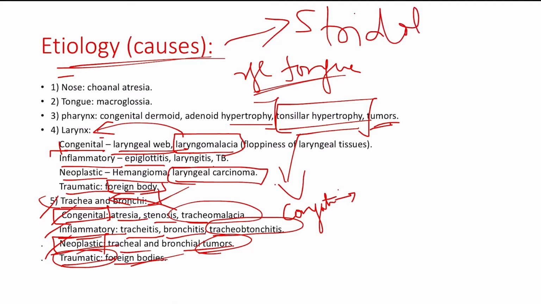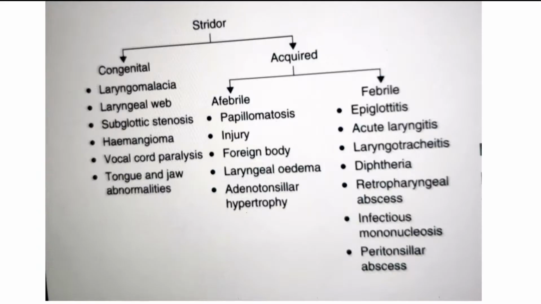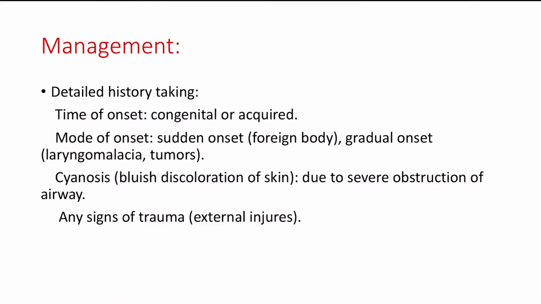Okay, you just try to remember the 5 headings here. One is the nose, tongue, pharynx, larynx, and finally you have trachea and bronchi. Okay, so we have completed the types and then the etiology causes of stridor, and coming to